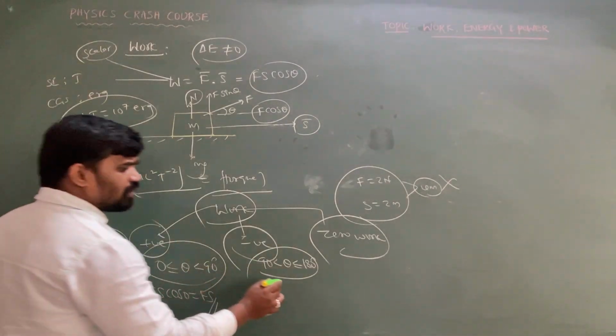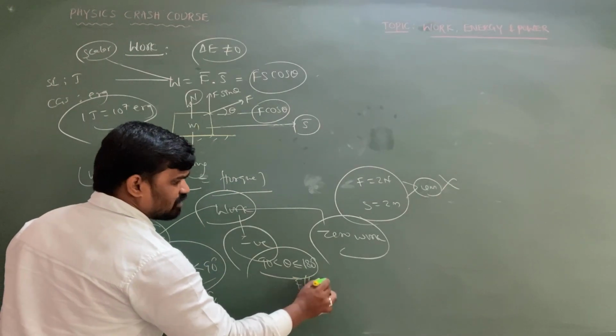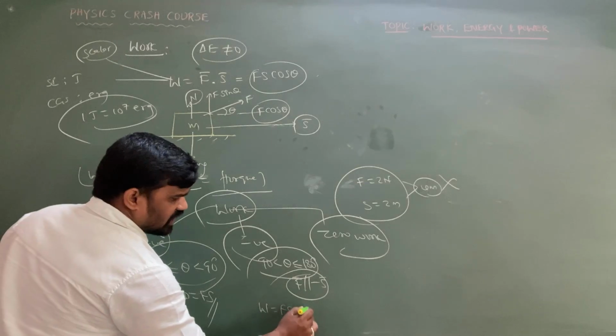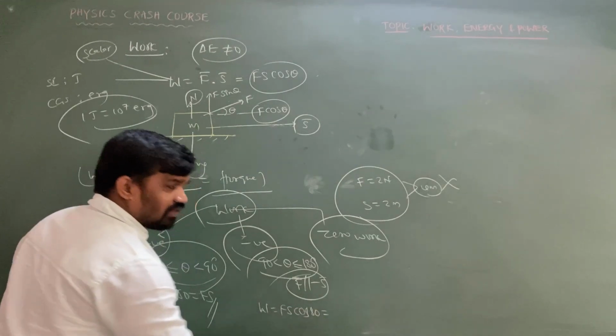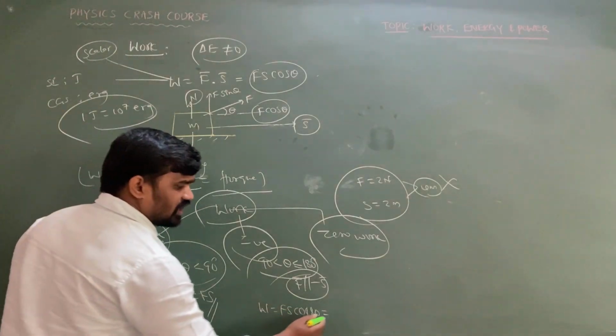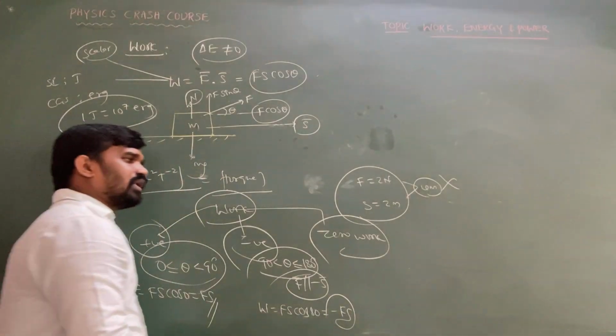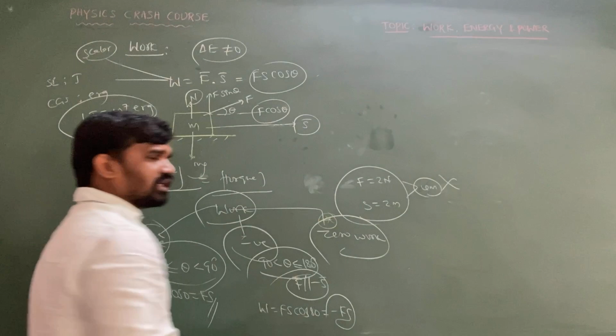If force and displacement are acting in opposite directions, then work done is equal to Fs cos 180. We take the value of cos 180 as -1, so -1 into Fs, so negative work done is minus Fs.